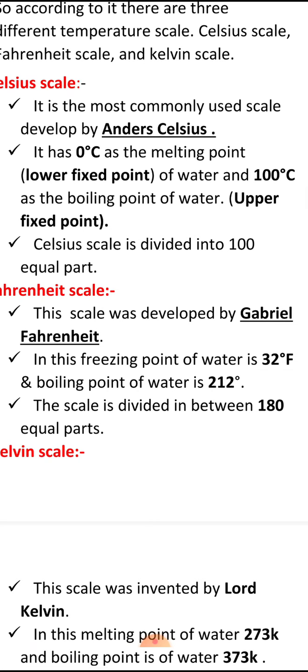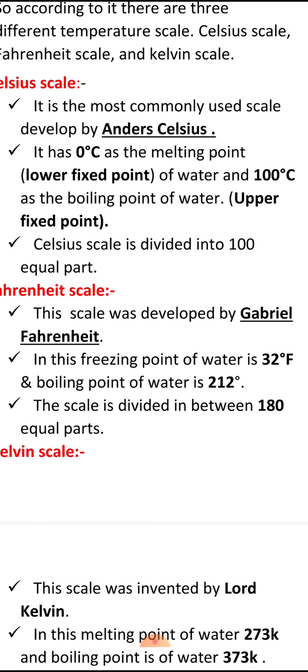And the Celsius scale is divided into 100 equal parts. What do you mean by that? That means between one division and the other. That means between 0 and 1, then 2, then 3, or we can say between 30 and 31. How many divisions are there?